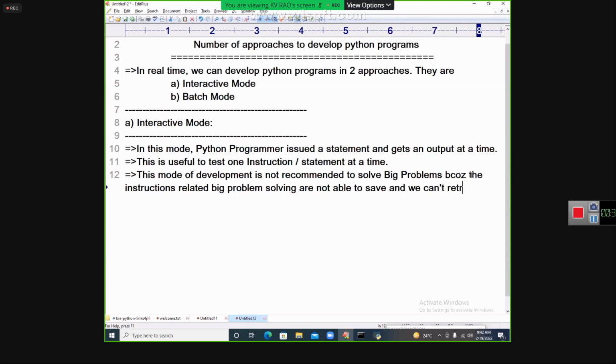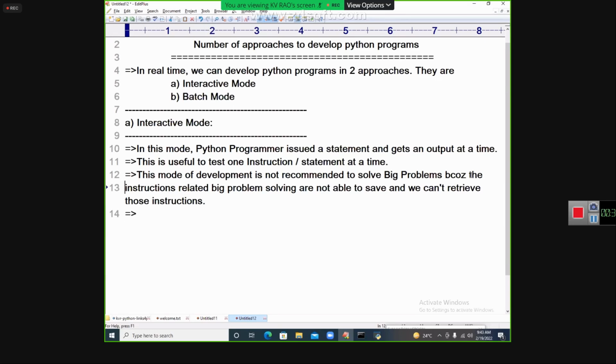We can't retrieve those statements, those instructions. I hope you are understanding. We can't retrieve those instructions to solve big problems.